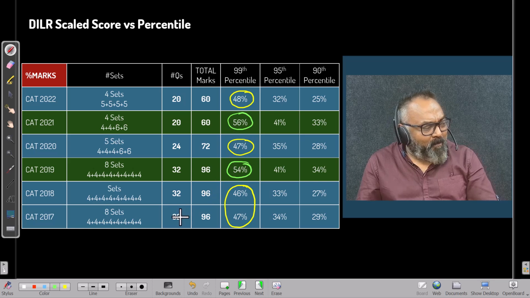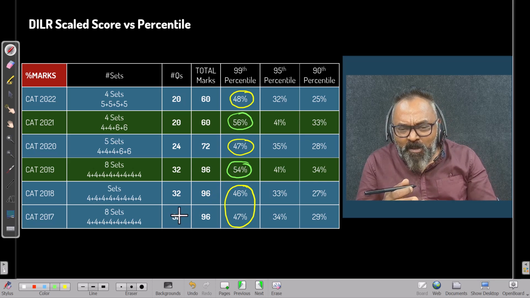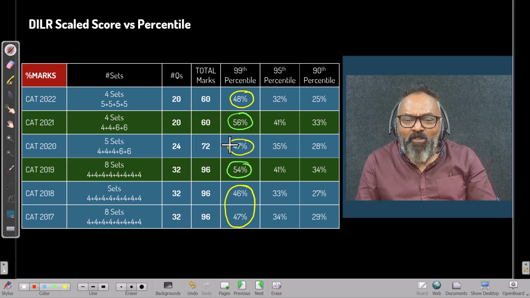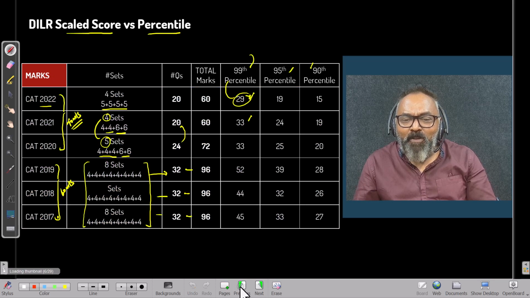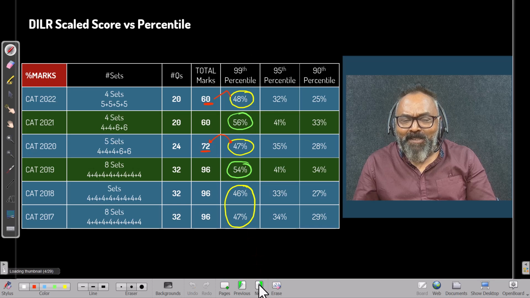But does this help? Because at the end of the day, this is based on the total number of marks. This is based on 72, and this is based on 60. Can we compare these two? In fact, if you actually look at the scores, it's exactly the same. I mean, this doesn't help.